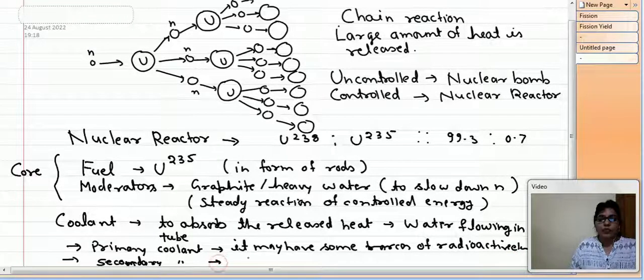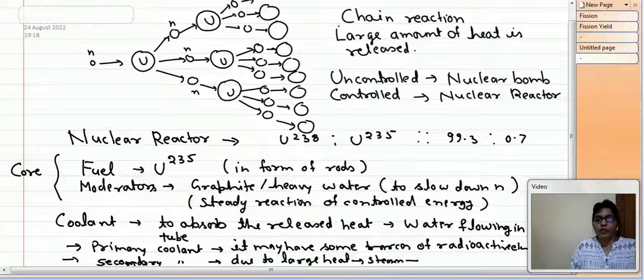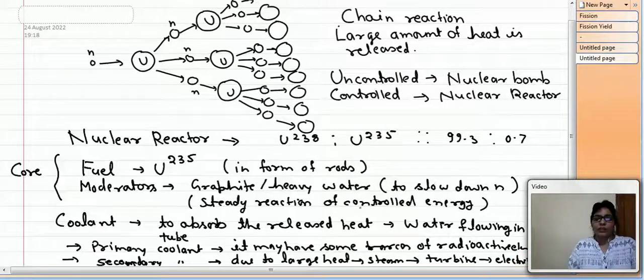In the secondary coolant, due to the large heat, steam is produced, and that steam will run the turbine, and then electricity will be generated. So this is the process of generating electricity through nuclear energy, which is done in the nuclear reactor.